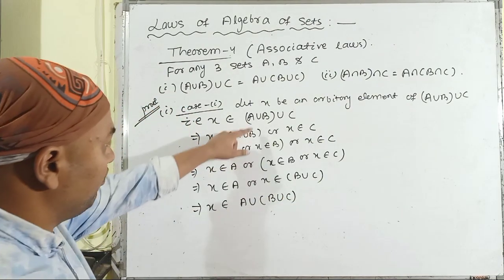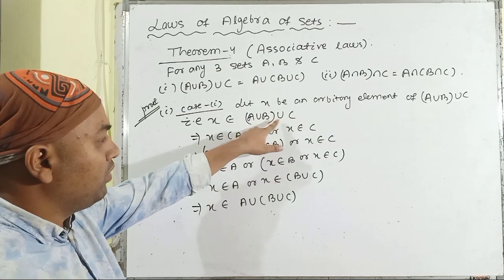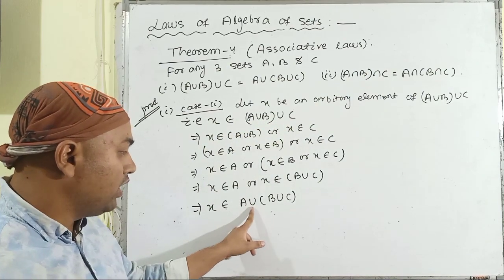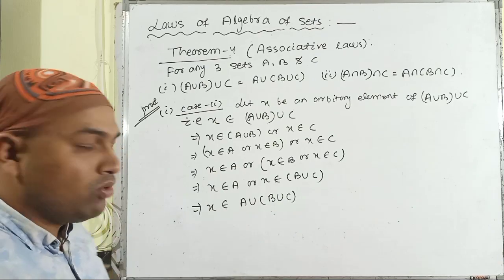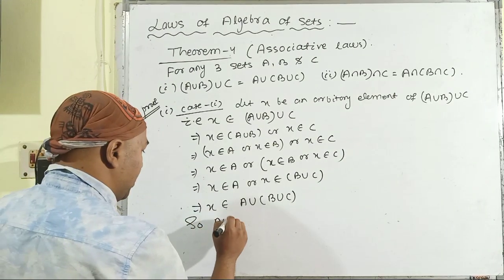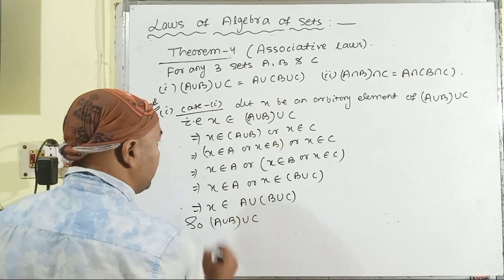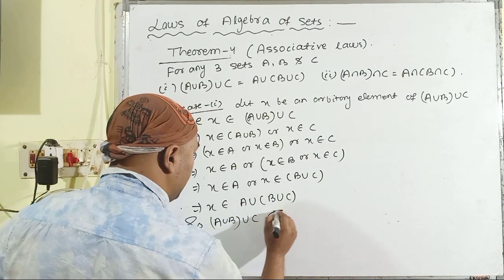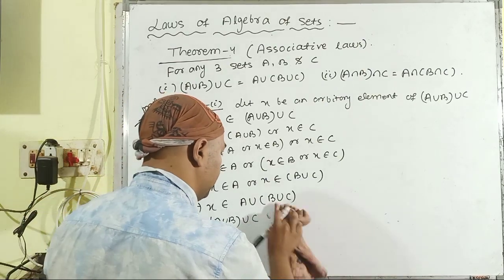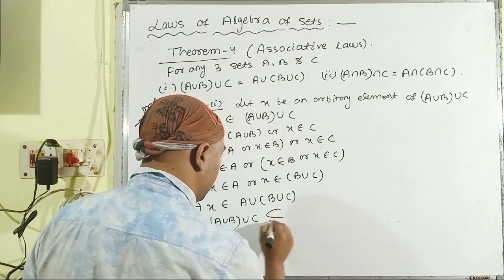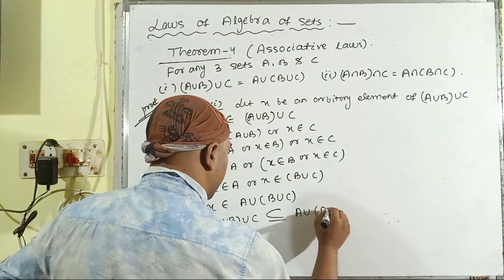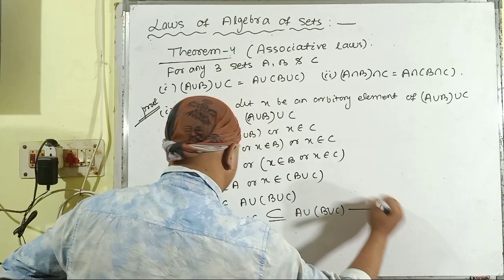We started from (A ∪ B) ∪ C, and we have reached A ∪ (B ∪ C). So (A ∪ B) ∪ C is a subset of A ∪ (B ∪ C), and this is equation 1.